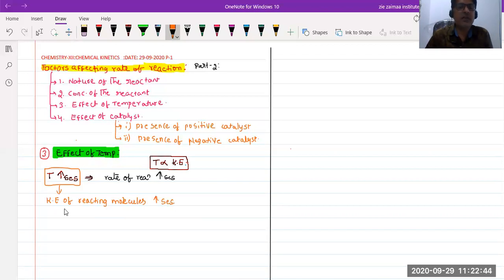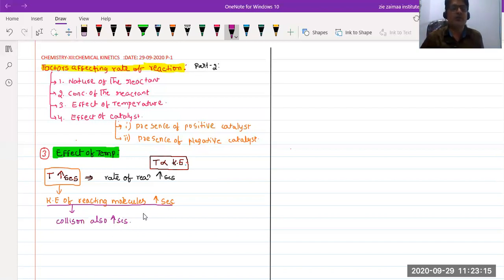If the kinetic energy of the reacting molecules increases, obviously the collision between the reacting molecules also increases. Whenever the collision increases, obviously the rate also increases.